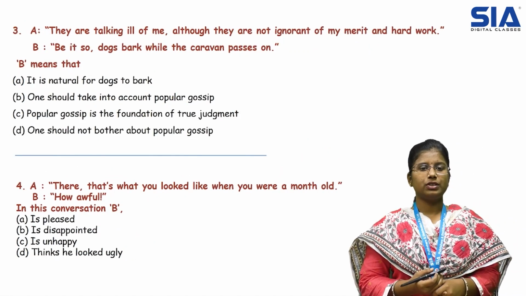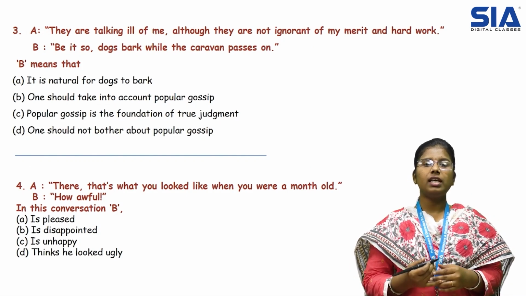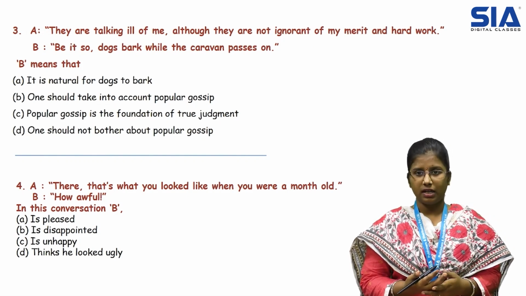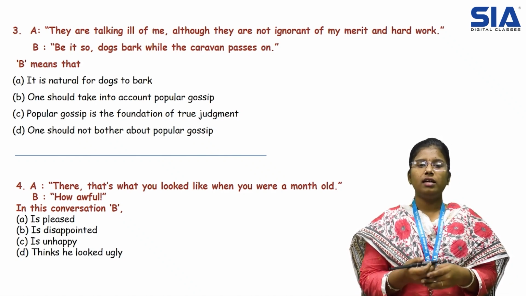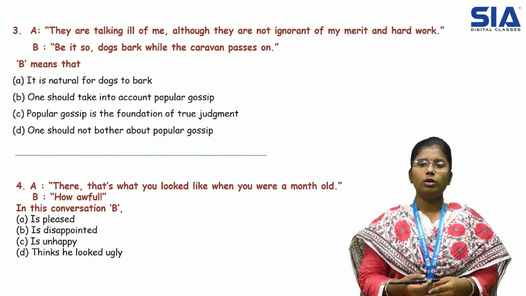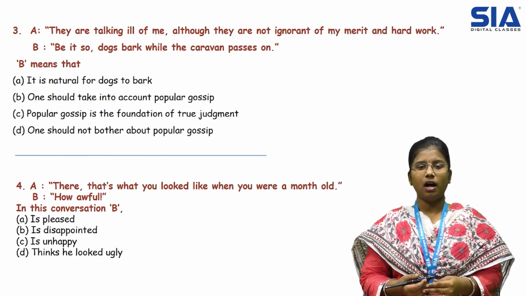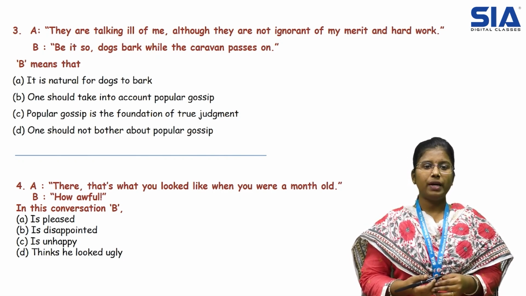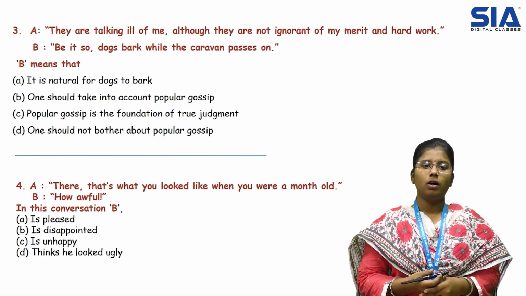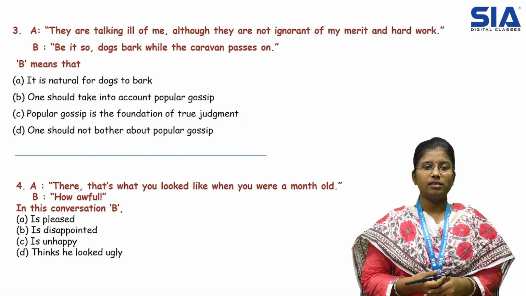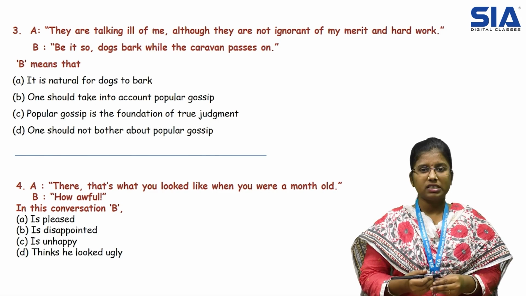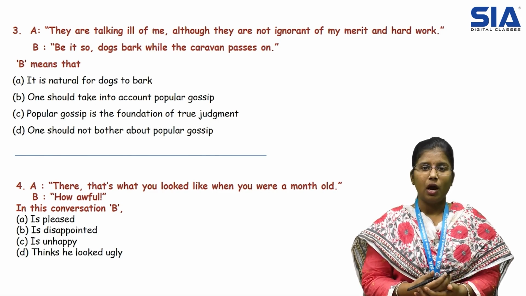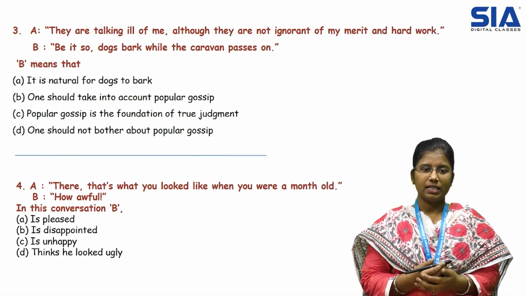Coming to the next question. Here in this question, he has given two statements, statement A and statement B. Let us see what he is asking about. Statement A. They are talking ill of me, although they are not ignorant of my merit and hard work. Statement B. Be it so, dogs bark while the caravan passes on. Okay, here he is asking what is meant by B. Here statement B is conveying something about statement A. What is the thing? Let us analyze.